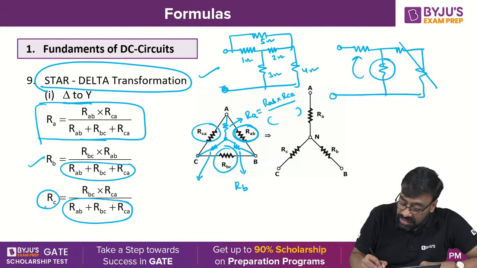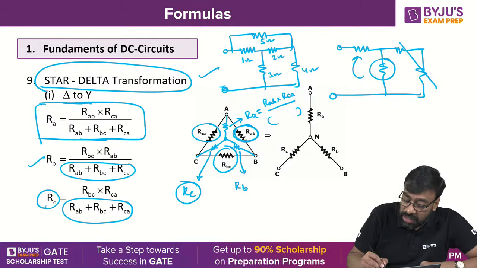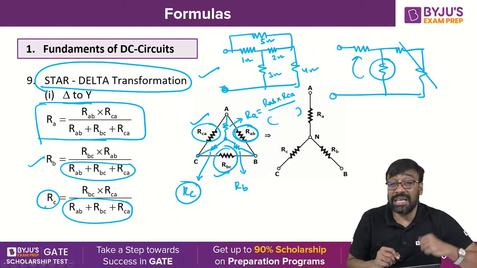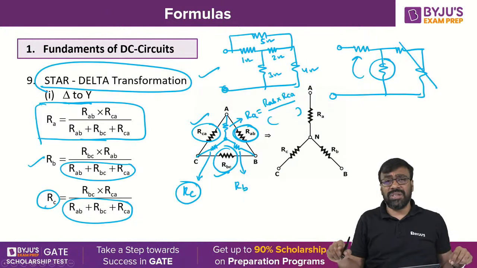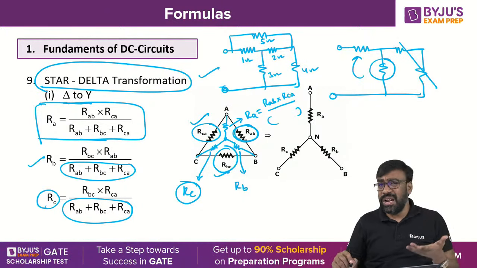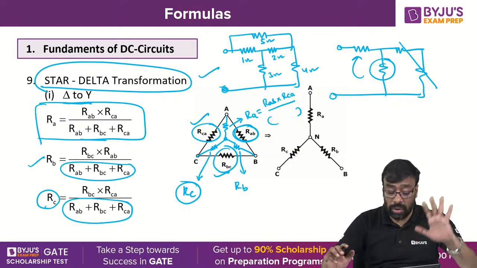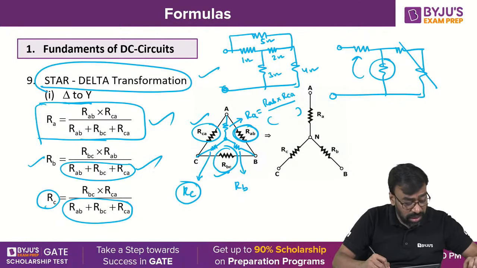This is RC now. RC is nothing but what? Multiplication of adjacent, that is RCA and RBC, divided by the summation of all three elements. The denominator is the same, it remains the same for all three quantities here. So it is very easy to remember.